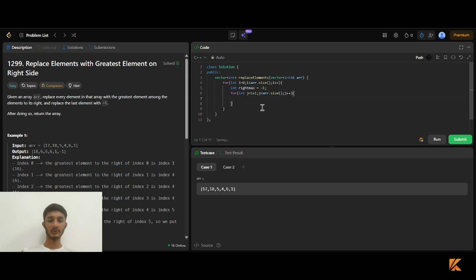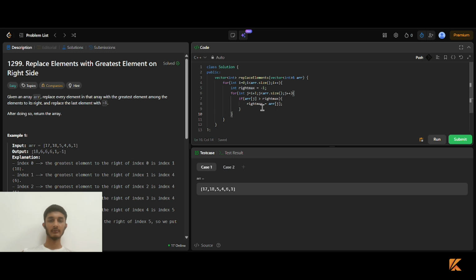In this for loop, we have to use an if condition: if array of j is greater than rightMax, then we declare rightMax is equal to array of j.